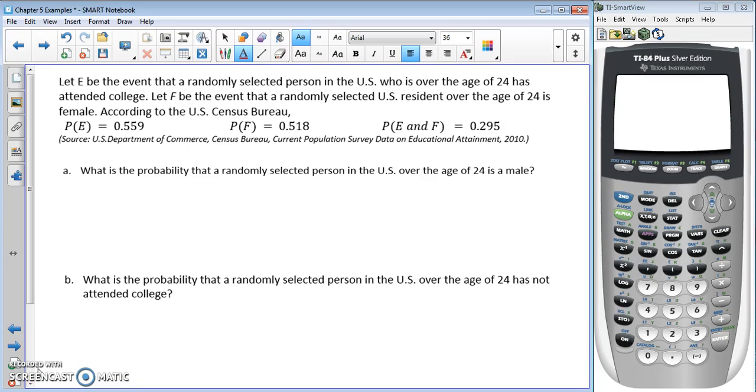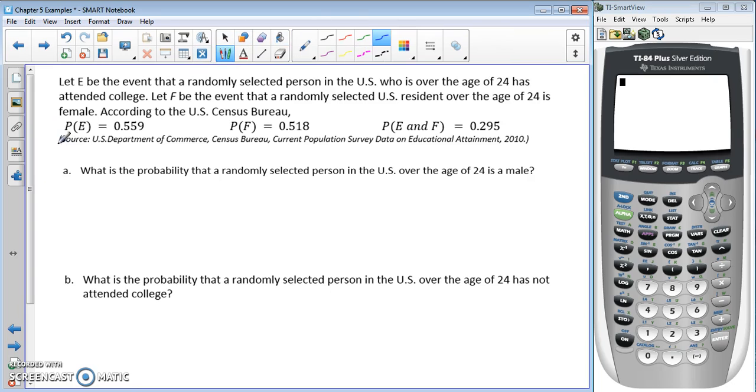Let E be the event that a randomly selected person in the U.S. who is over the age of 24 has attended college, and F be the event that a randomly selected U.S. resident over the age of 24 is female. According to the U.S. Census Bureau, we have the following probabilities when we want to answer some questions. So let's actually write down what we have here.